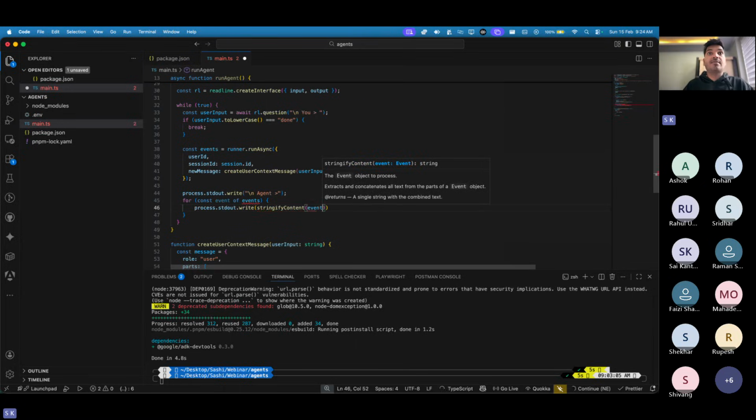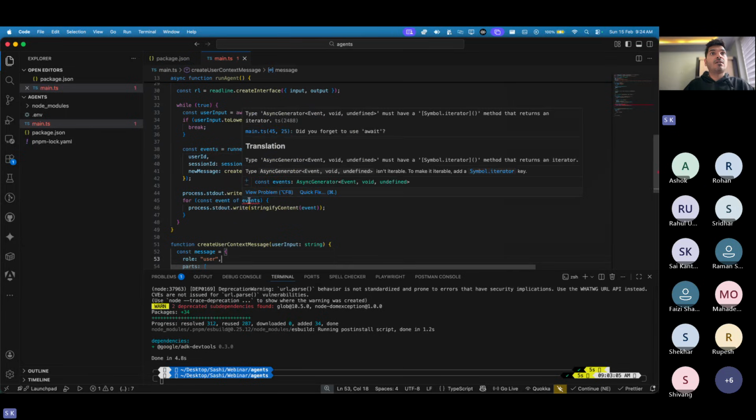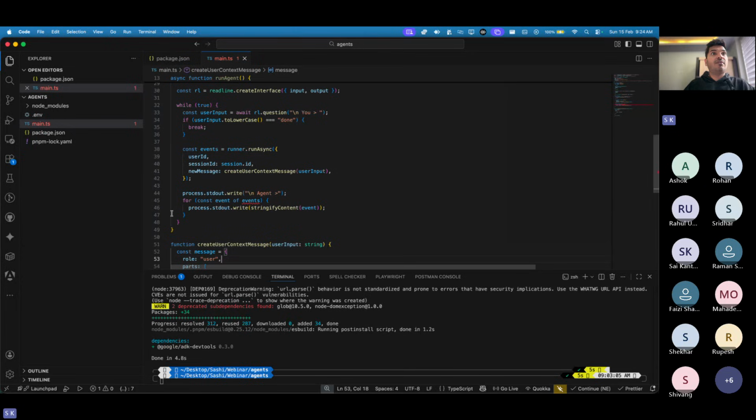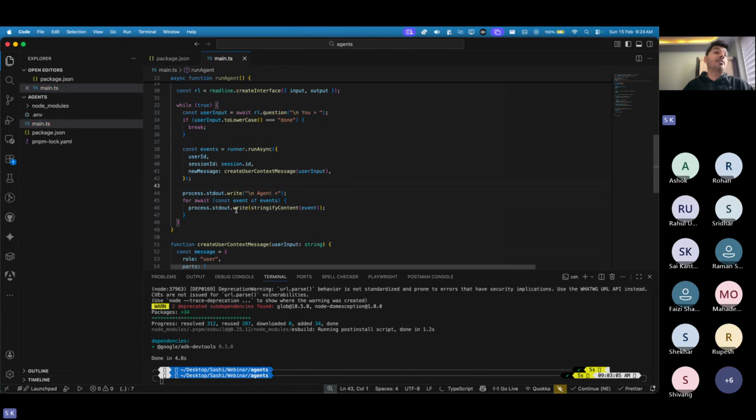So we are going to pass this event. Do I need to have an await? No, await is unnecessary for the runner because we have an event. But because this is stringifyContent, for await we need to add. That's why it was complaining.